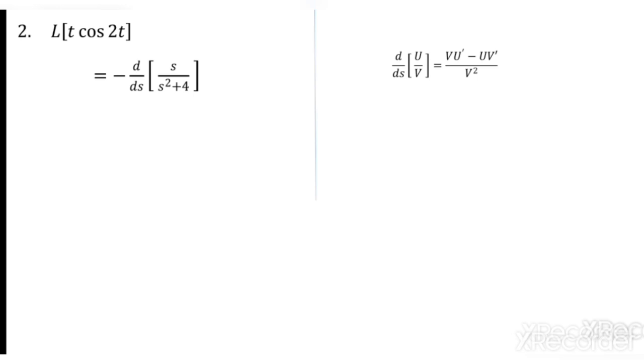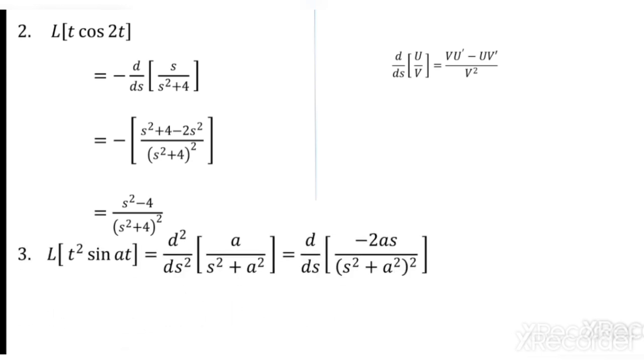So I get denominator s square plus 4 the whole square, and denominator into derivative of numerator, s square plus 4 into 1, minus s into 2s, that is minus 2s square. So if I simplify the numerator, s square minus 2s square gives minus s square plus 4, but outside I have minus, so I can write s square minus 4 by s square plus 4 the whole square.